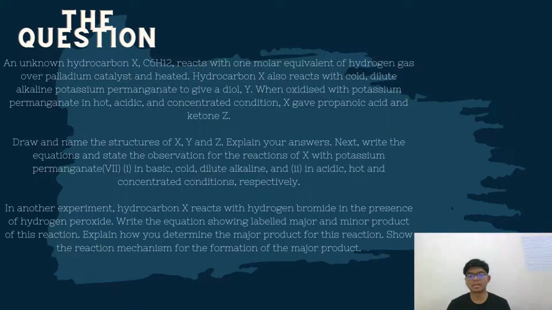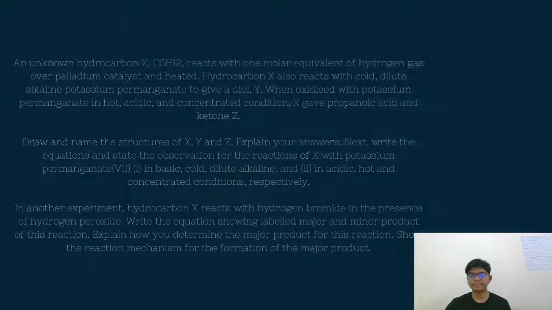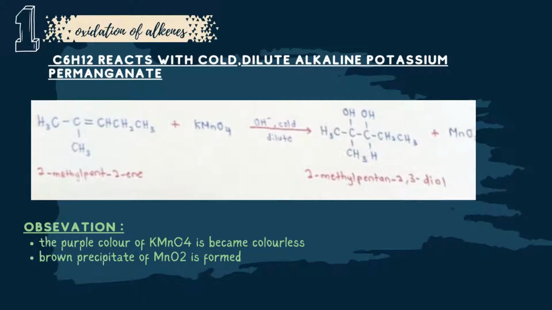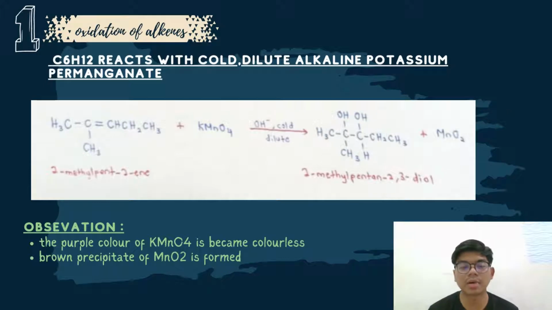So this is the question that was given to us. Basically, this question asks us to identify X, Y, Z and its reaction and observation. So let's go to the answer that we concluded. From question one, we are able to identify that the reaction is about oxidation of alkene. There are two types of oxidation of alkene. The first one will react with cold dilute alkaline potassium permanganate.